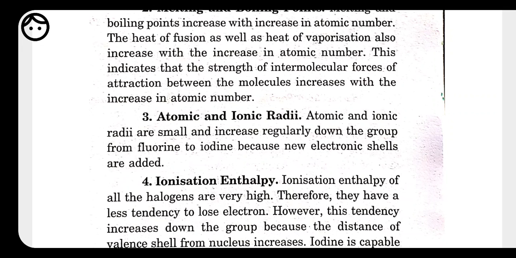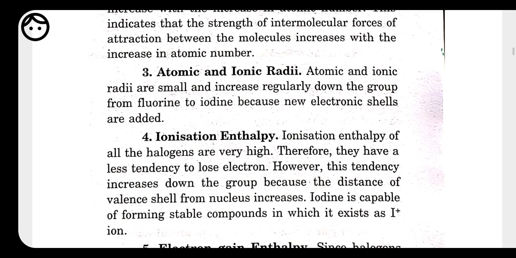Next, we have ionization enthalpy. The ionization enthalpy of halogens is very high, because they are just before the inert gas, that is the noble gas. The ionization enthalpy is very high because they will easily accept an electron and get stability. And as we move down the group of halogens, the ionization enthalpy decreases.